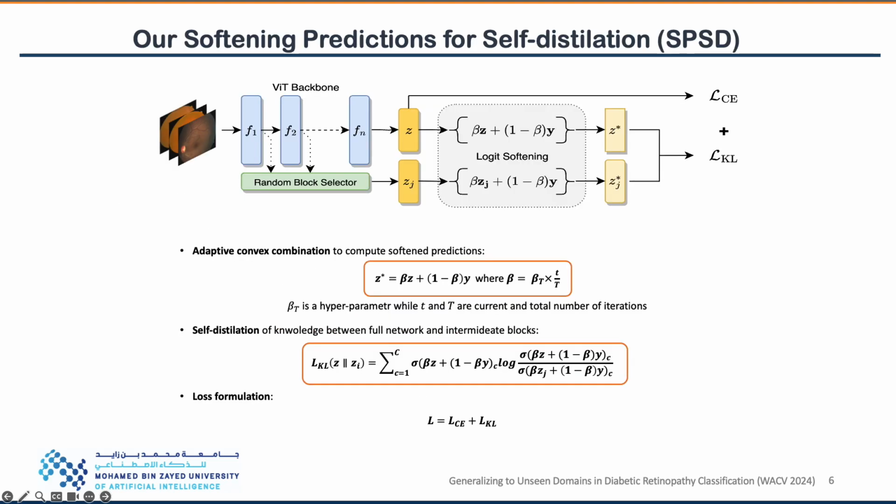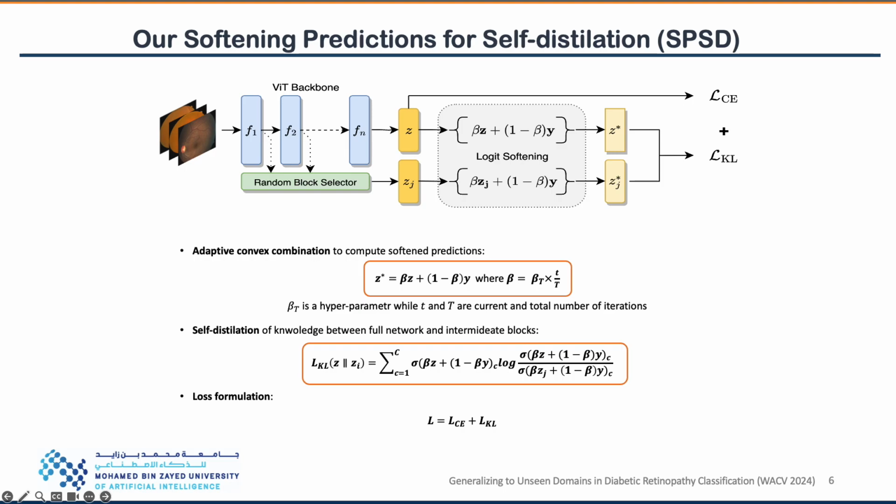To this end, we propose to replace this fixed scaling with an adaptive convex combination of logits vectors with one-hot ground truth vectors. As training evolves, this combination gradually increases the influence of the model's own knowledge in the self-distillation process. We use this soft logit for self-distillation of knowledge between the final classifier and the randomly sampled intermediate classifier using KL divergence.